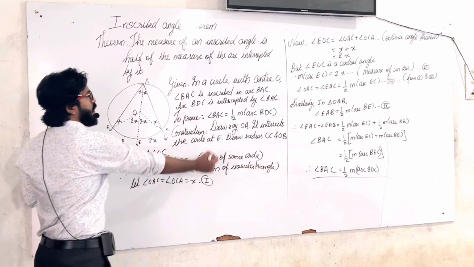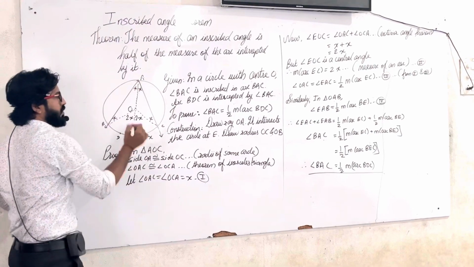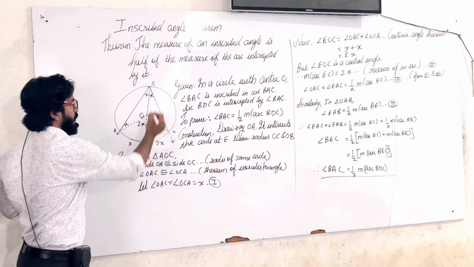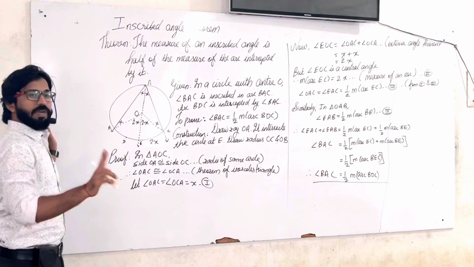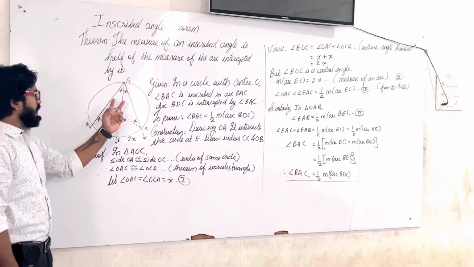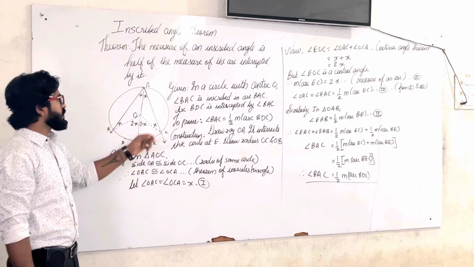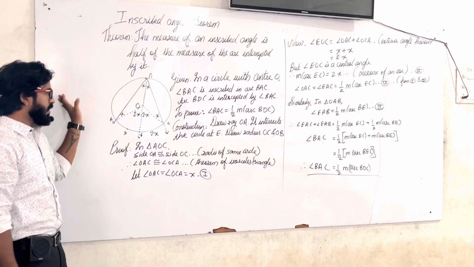Draw ray OA. It intersects the circle at point E. So we have extended AO to point E, and we have drawn two radii, OC and OB. Now here we got two triangles, triangle OAC and triangle OAB.